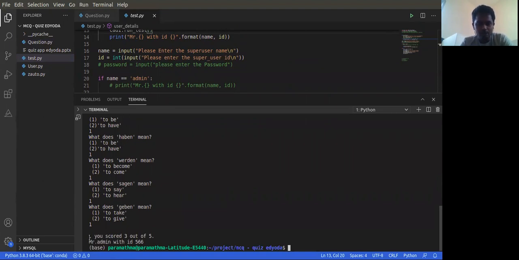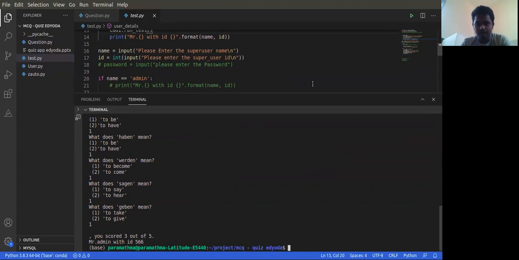After that you can see here you scored 3 out of 5. In the sense, out of 5 questions you scored 3, and who is that? Mr. Admin has scored, with the ID 556.